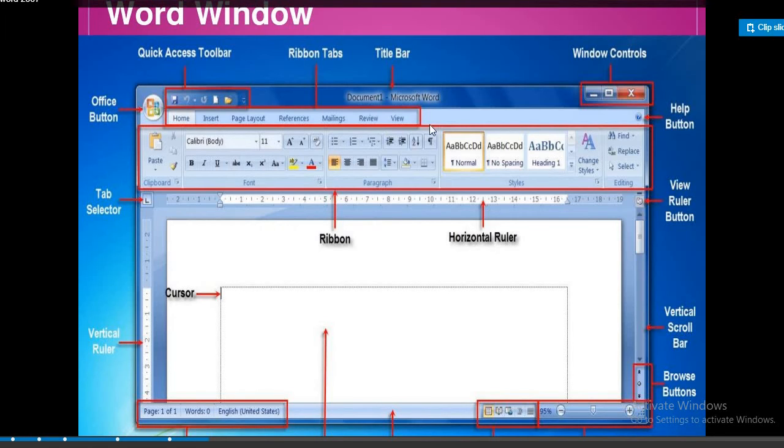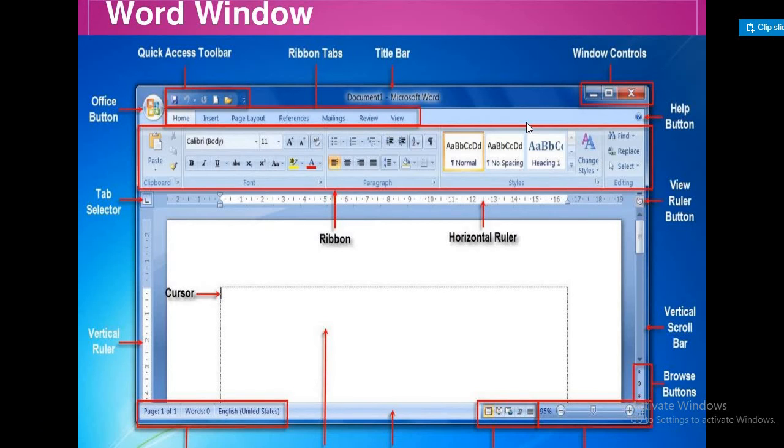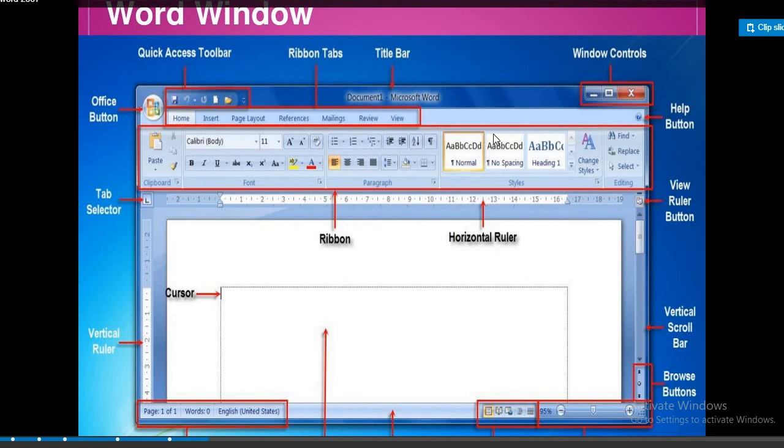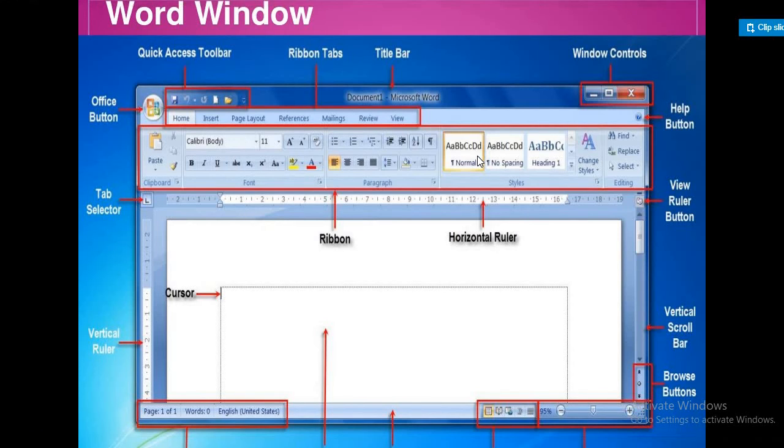This one means ribbon. In Microsoft Word 2007, we use the ribbon to issue commands. The ribbon is located near the top of the screen, below the quick access toolbar.